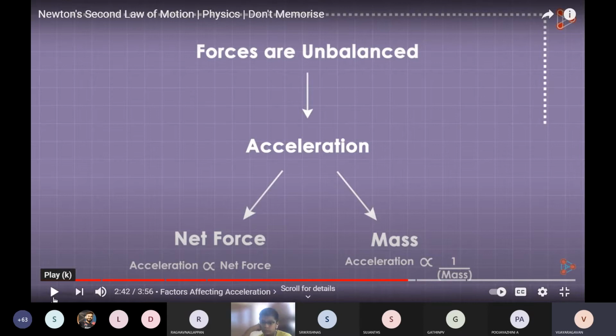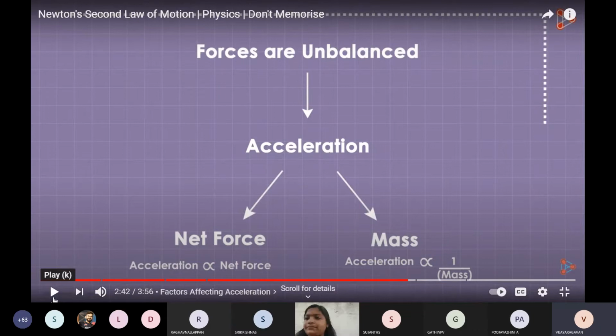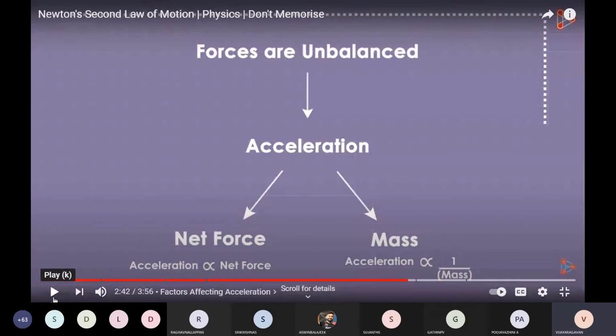Inversely proportional means if one increases, the other will decrease. Directly proportional means if one increases, the other also increases, and if one decreases, the other decreases. In the case of inversely proportional, if one increases, the other decreases. The opposite will happen. So if you increase the mass, acceleration will be very less. If you decrease the mass, acceleration will be more. So acceleration is directly proportional to net force and inversely proportional to mass.